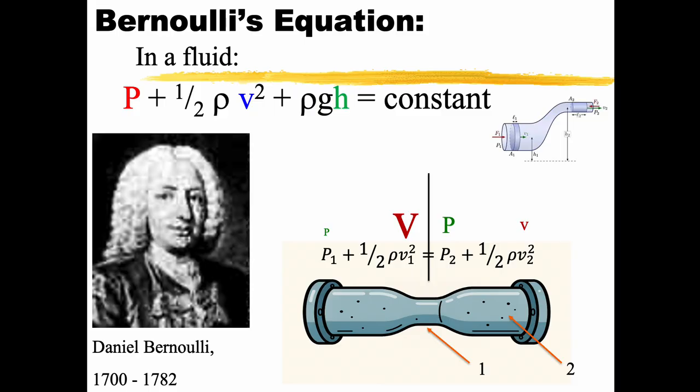Now, most of the Bernoulli stuff, we're not going to worry about the height piece of it. We just want to think about what the speed of the fluid does to pressure, okay?